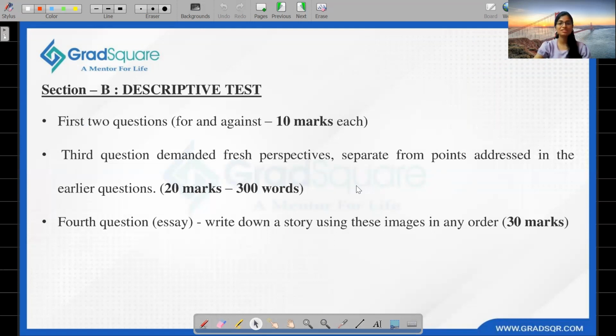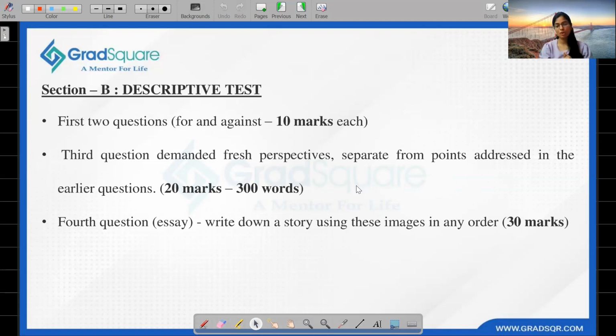The first 3 questions were interlinked. For the first 2 questions, students have to write 3 points each for and against that particular topic. These 2 questions carry 10 marks each. In the third question, students have to write a 300-word essay carrying 20 marks. The third question demands a fresh perspective, separate from the points addressed in the earlier questions. So make sure you don't repeat your points.